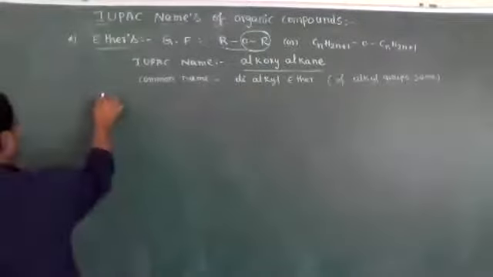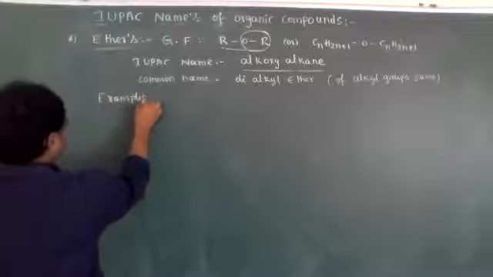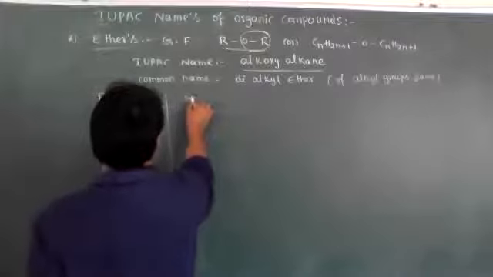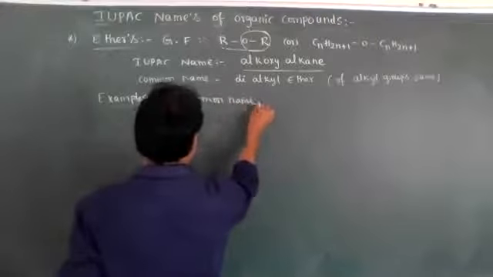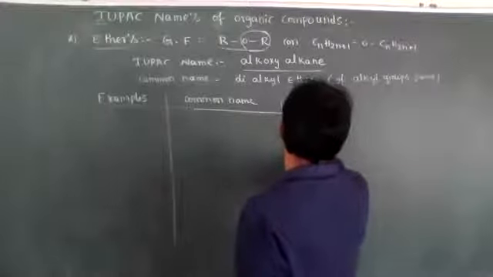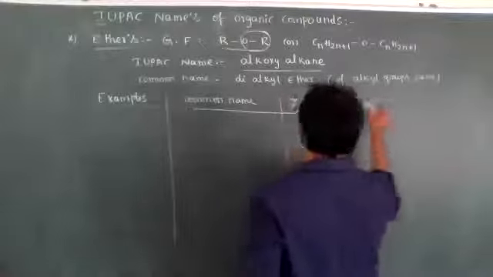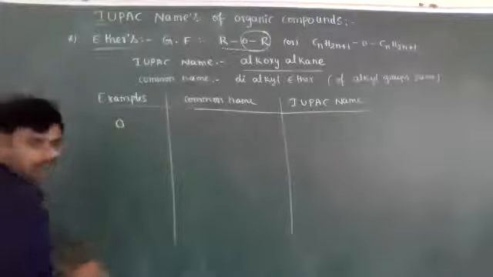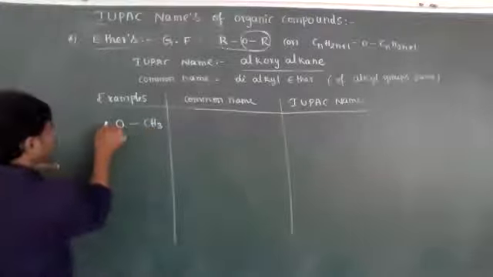Okay, let's see examples. For example, one oxygen atom is connected to two methyl groups.